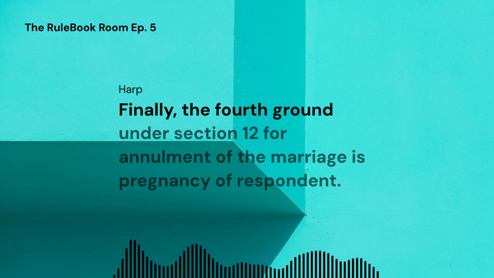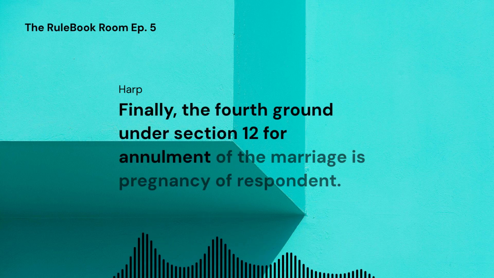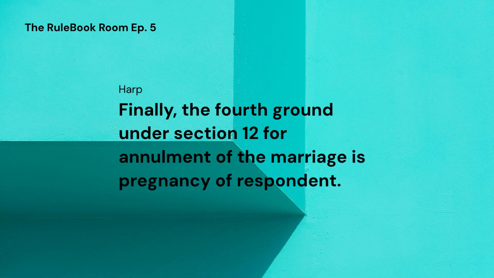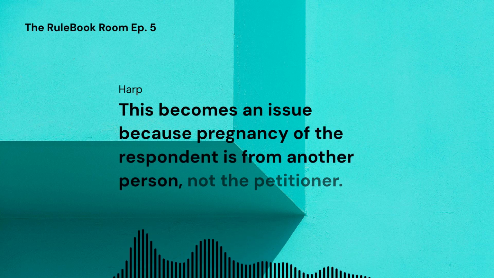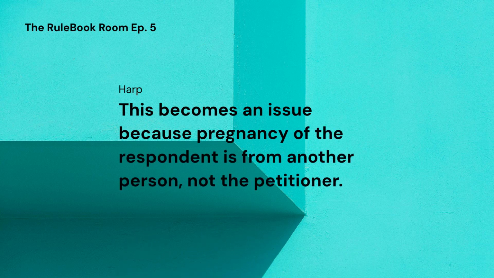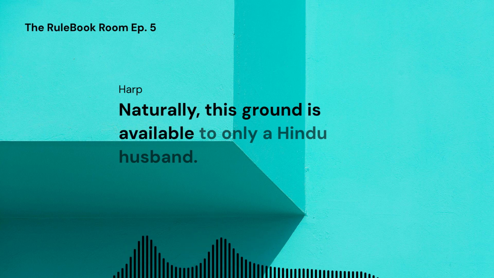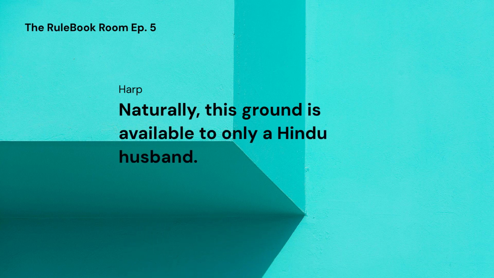Finally, the fourth ground under Section 12 for annulment of the marriage is pregnancy of the respondent. This becomes an issue because the pregnancy of the respondent is from another person, not the petitioner. Naturally, this ground is available only to a Hindu husband.